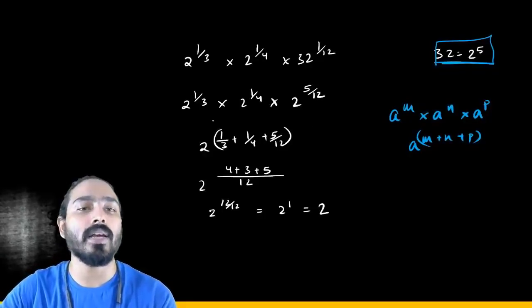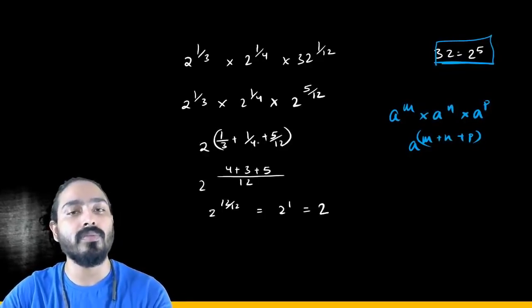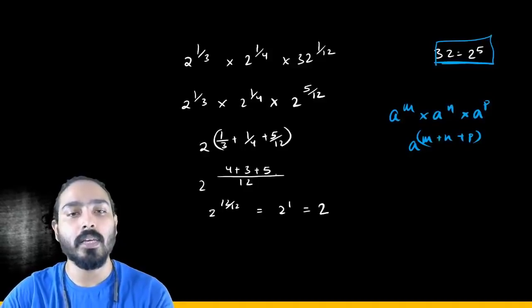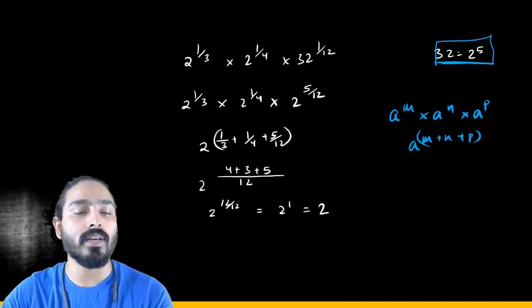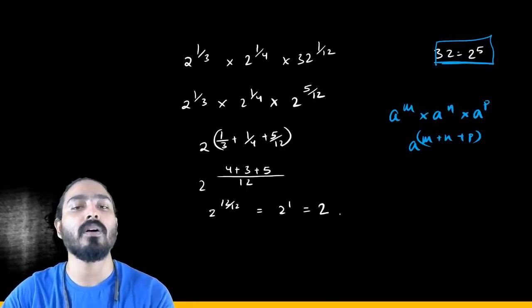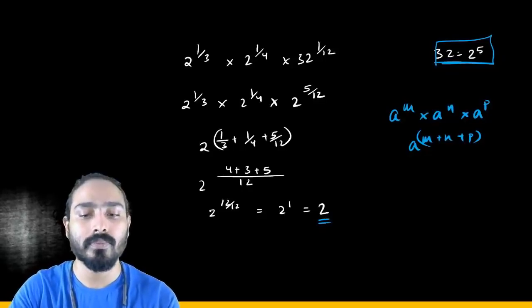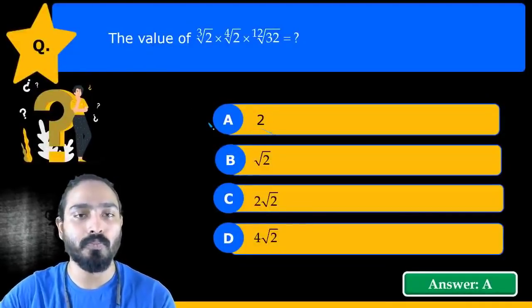Now if we solve this out, you'll get the same thing, 1 upon 3 plus 1 upon 4 plus 5 upon 12. Keeping 12 as the LCM, we'll get 3, keep it here in the denominator as it is the LCM. So 3, 4, 4, this becomes 12 upon 12, so 2 to the power 1, and the answer is 2. So yes, the answer is 2.